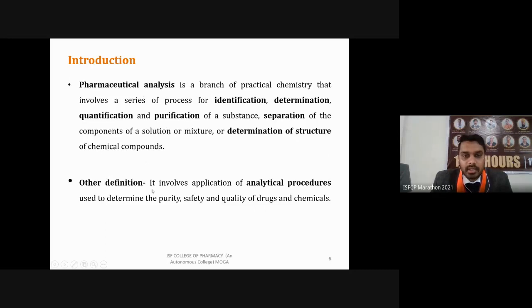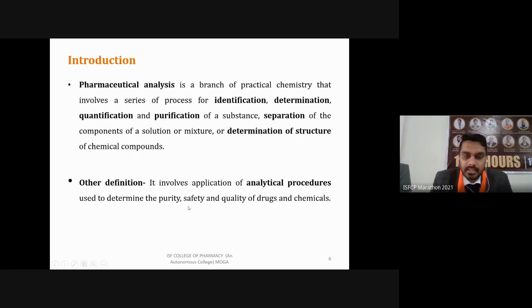So it involves the application of these analytical procedures to determine the purity, safety, and quality of drugs and chemicals. How? If there is a drug we are using, is it pure or not? If it contains other impurities, they can have a toxic or adverse effect on our body. So we should get a pure drug. We can use these procedures to determine how pure the drug is. According to some standards, we need a drug more than 99.5% pure. In some cases, like insulin or penicillin, which are antibiotics we use, we need a highly pure drug in a limited dose. That's why we have to perform their analysis.